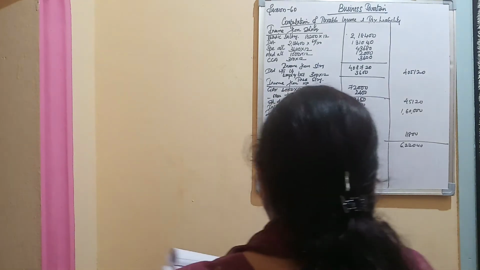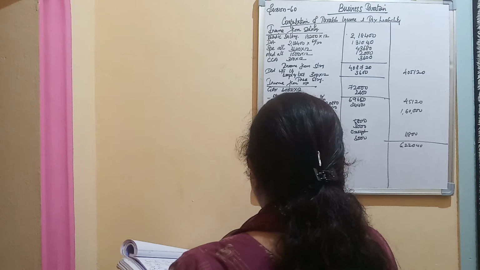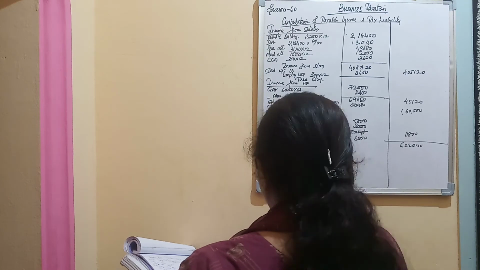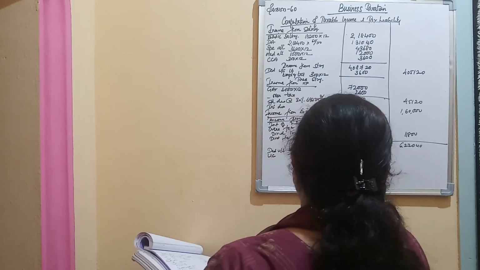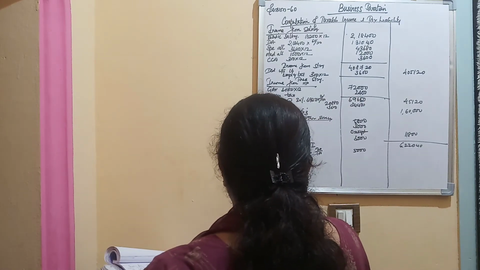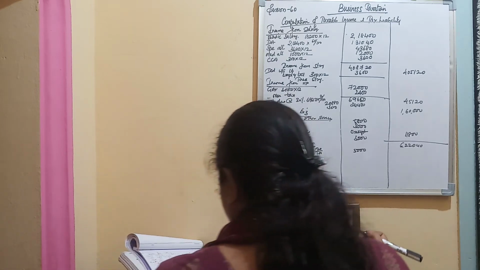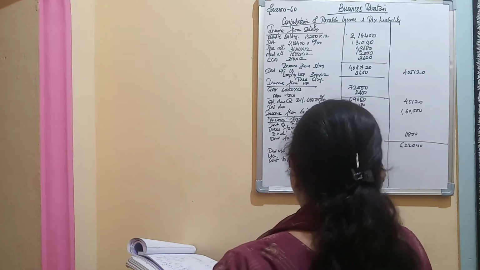So LIC premium 25,000 I am taking and I am charging 20% of that. That's coming up to 5,000 rupees. Then I am taking contribution to PPF. This is the deduction available under section 80C. So it's coming to 10,000.